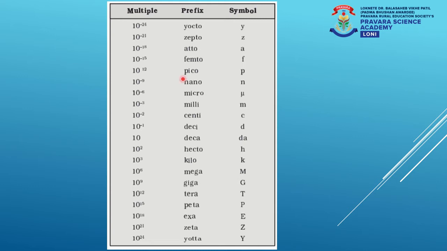In chemistry, the most important multiples which we normally use are the pico, the nano, the micro, the milli, the centi, the deci, the deca, the kilo, the mega, and the giga. So these are the most commonly used multiples and prefixes in chemistry. Obviously, these multiples and prefixes are used for the measurement of properties of matter.